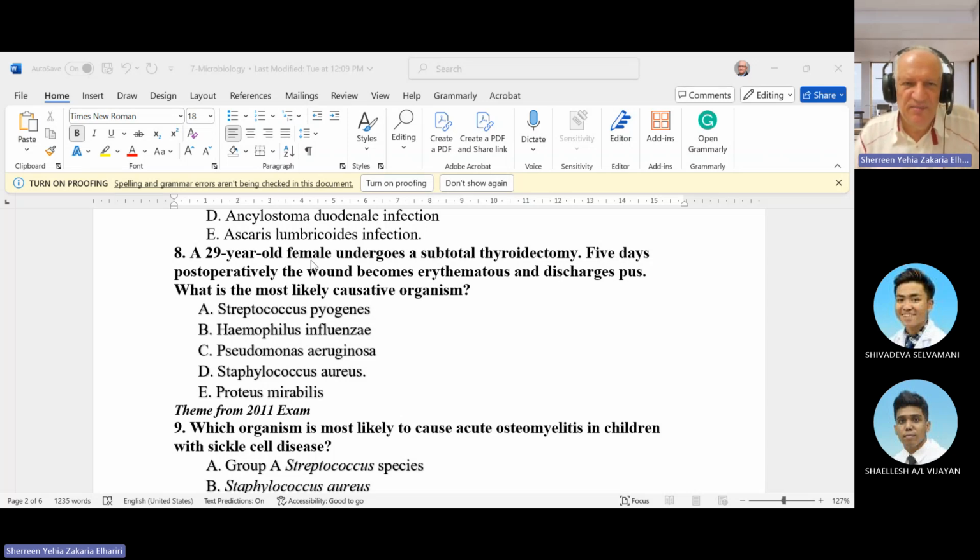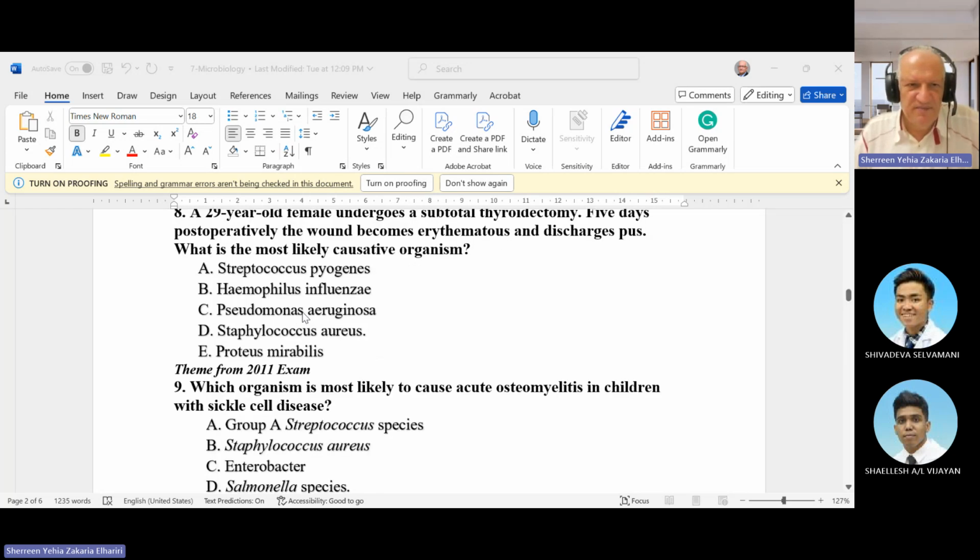A 29-year-old female underwent subtotal thyroidectomy. Five days post-operative, the wound becomes erythematous and discharges pus. What is the most likely causative organism? Staph aureus. Yeah, pus, so it is just wound infection. Of course, thyroidectomy is a clean operation. The rate of infection is very rare, can reach 2 to 5% maximum, but if it happens, usually it is a skin commensal, Staph aureus.